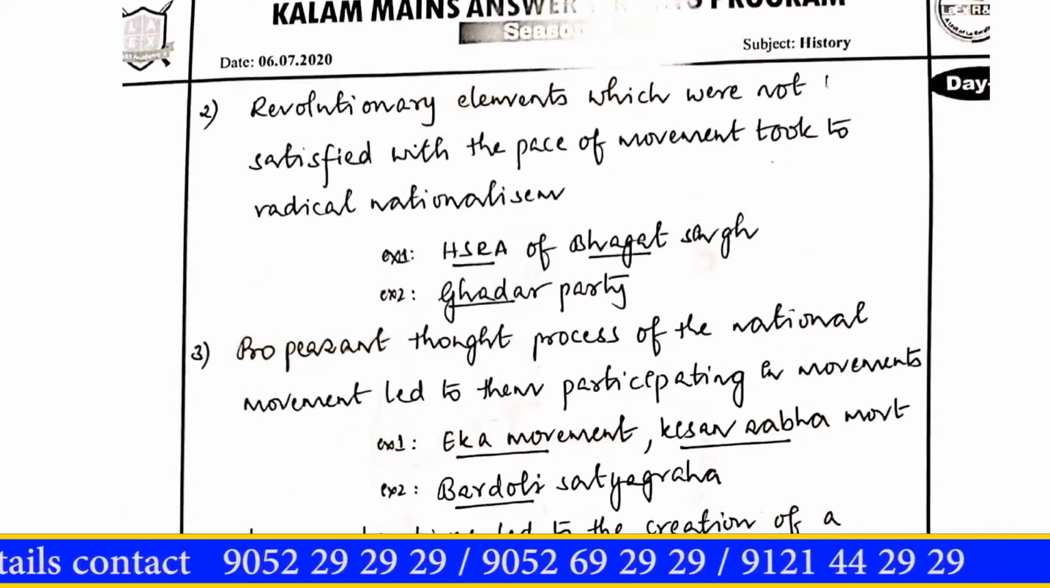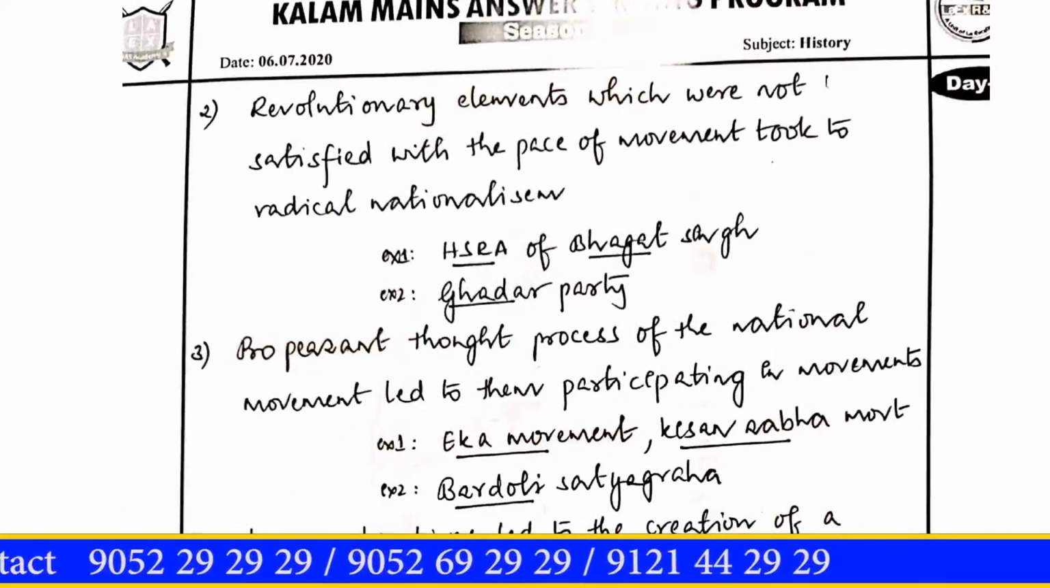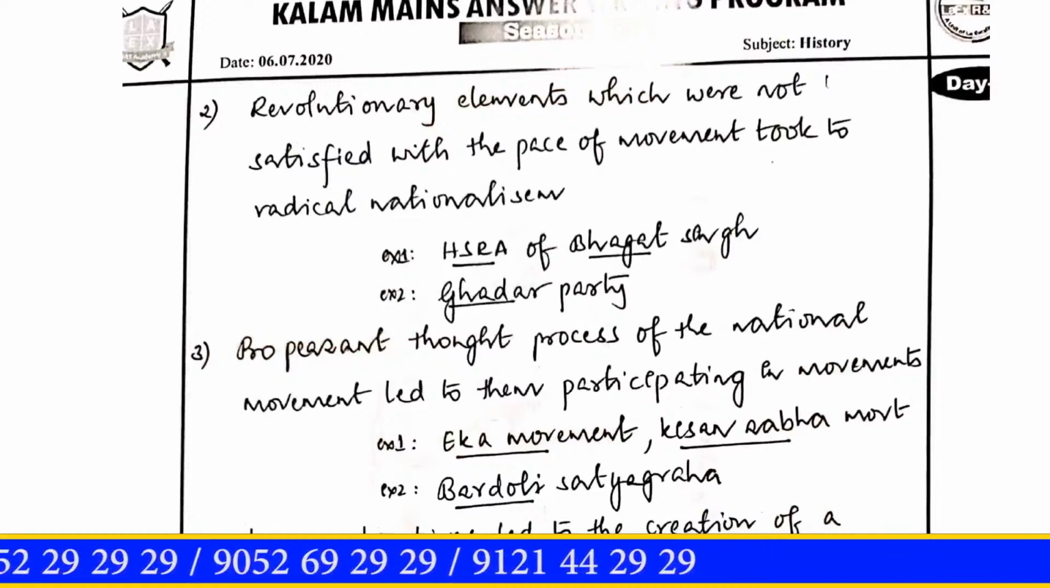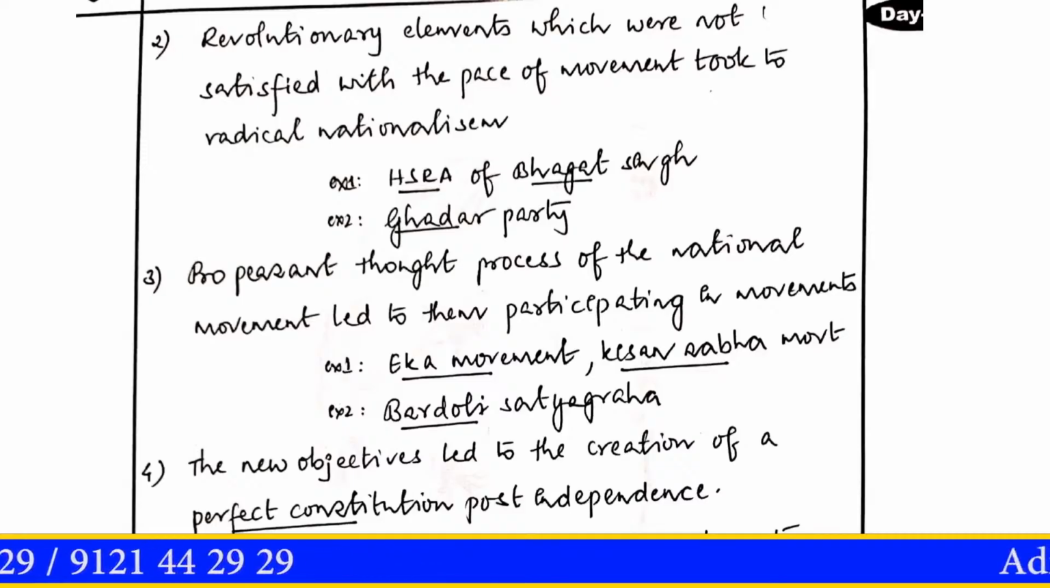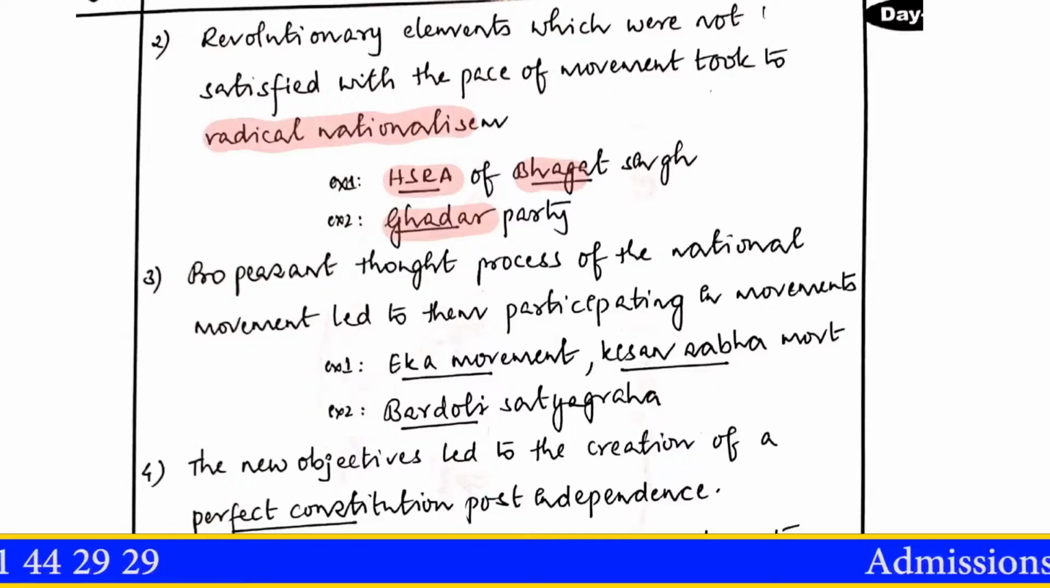What were the other importances? Firstly, the revolutionary elements which were not satisfied with the pace of the movement took to radical nationalism, and he has given examples of HSRA, of Bhagat Singh, Ghadar Party and so on. That is a good point.